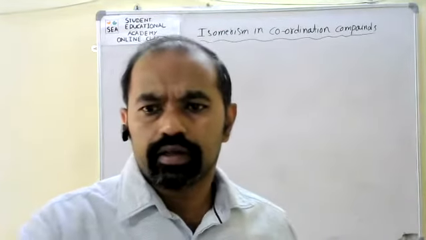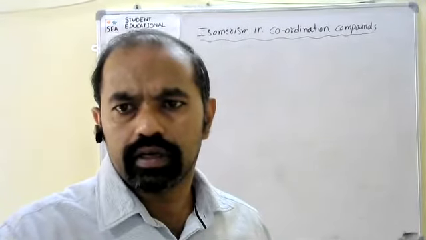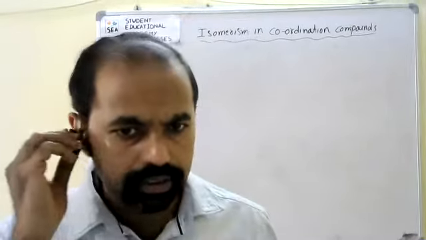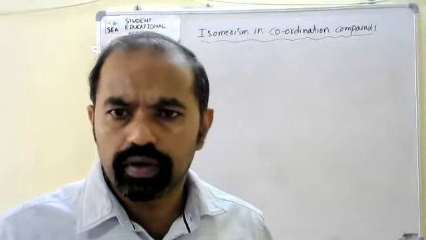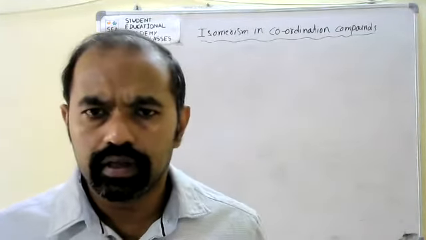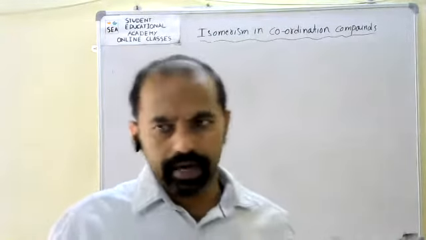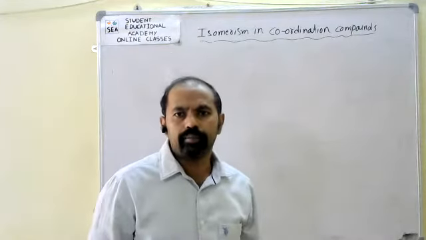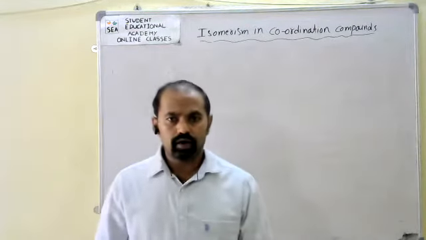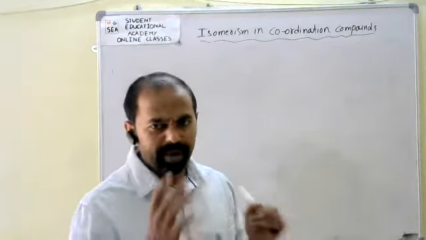So here, coordination compounds having the same chemical formula but different arrangement of ligands around the central metal atom, and at the same time a difference in physical and chemical properties, are called isomers. That phenomenon is known as isomerism.